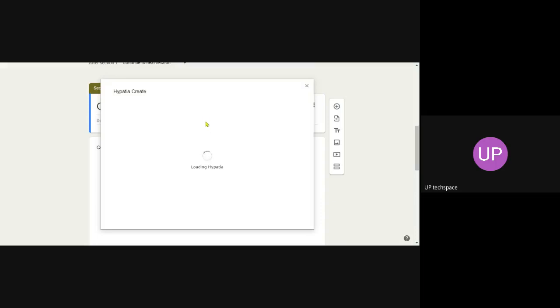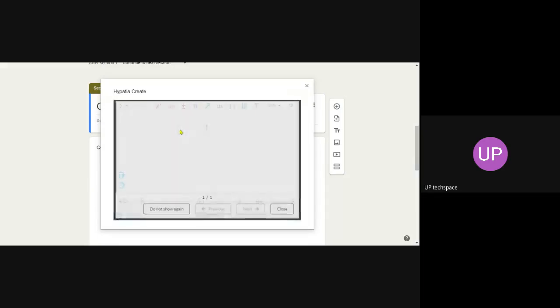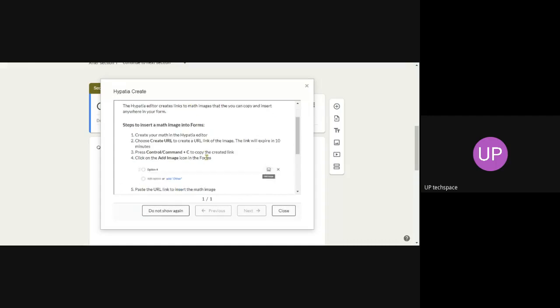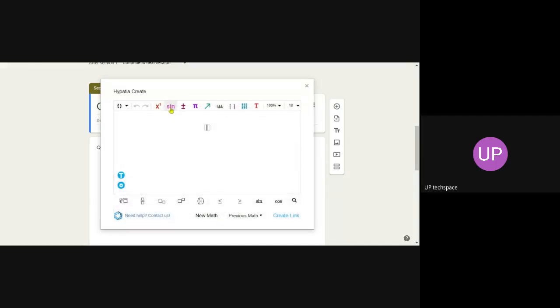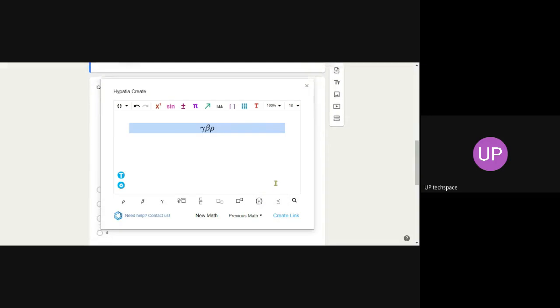Okay, by using this you can create math equations. Alpha, beta, 0. Okay.